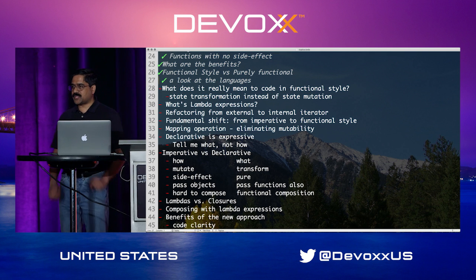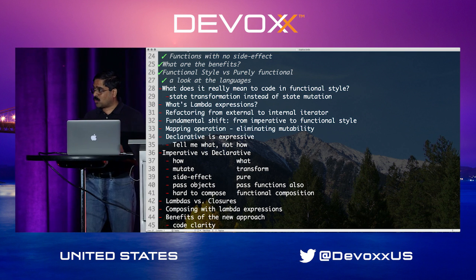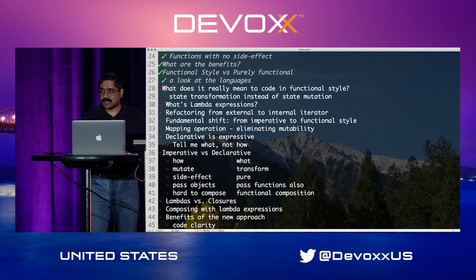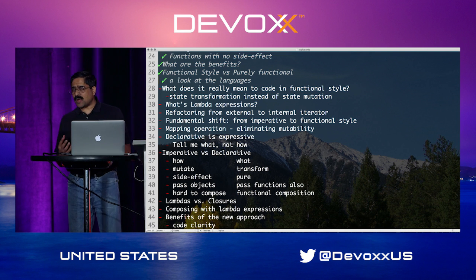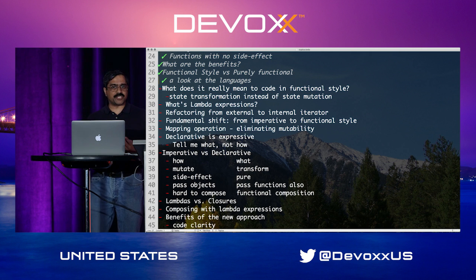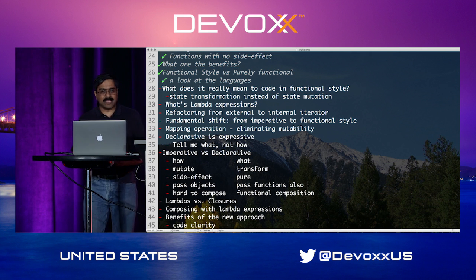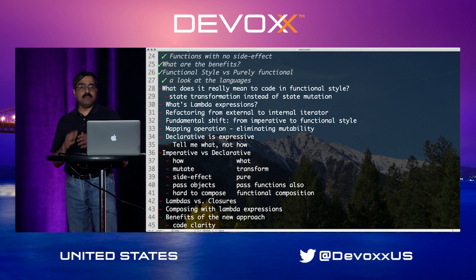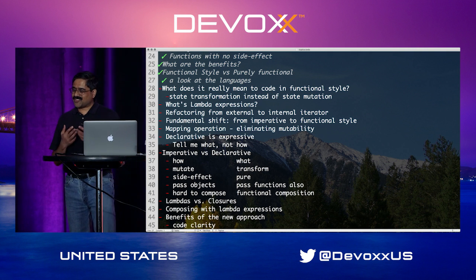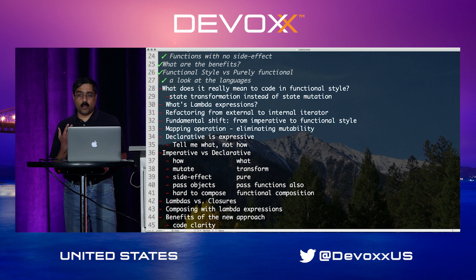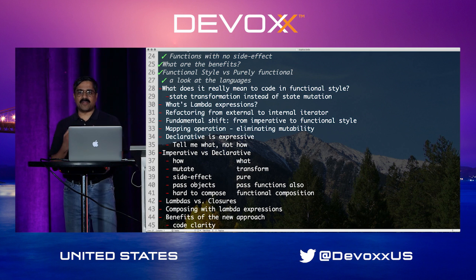One of the biggest benefits is that it becomes easier to work with the code. It reduces accidental complexity in code quite often. That is one of the biggest benefits. But I want to draw the distinction between functional style versus purely functional programming languages. A purely functional programming language will not allow any mutability, period. A functional style language often permits mutability at the risk of us failing to do the right things. So it puts the burden on you rather than protecting you, but it provides higher order functions.